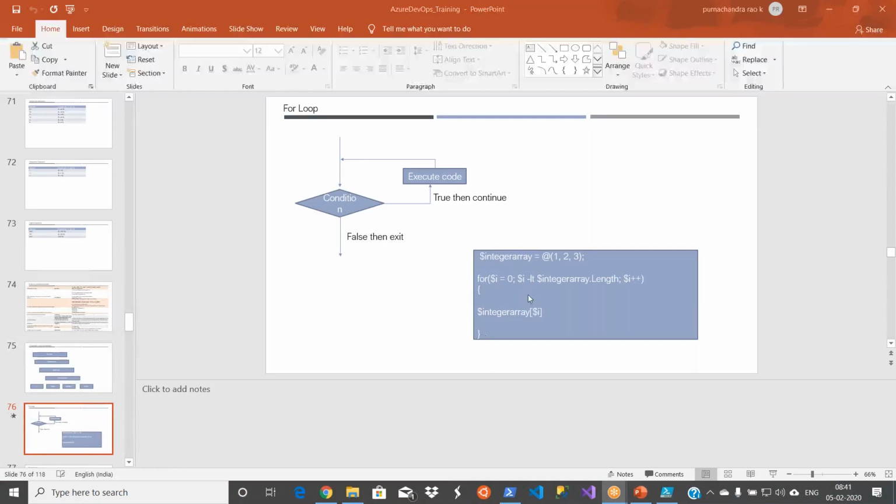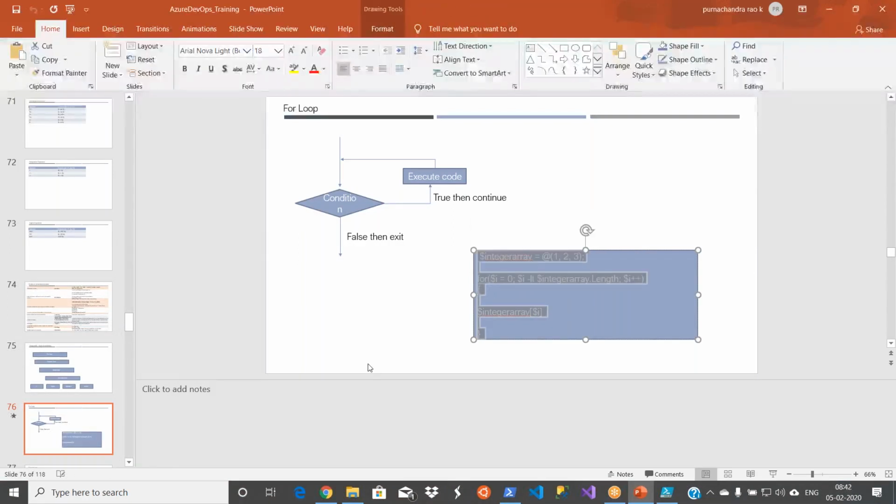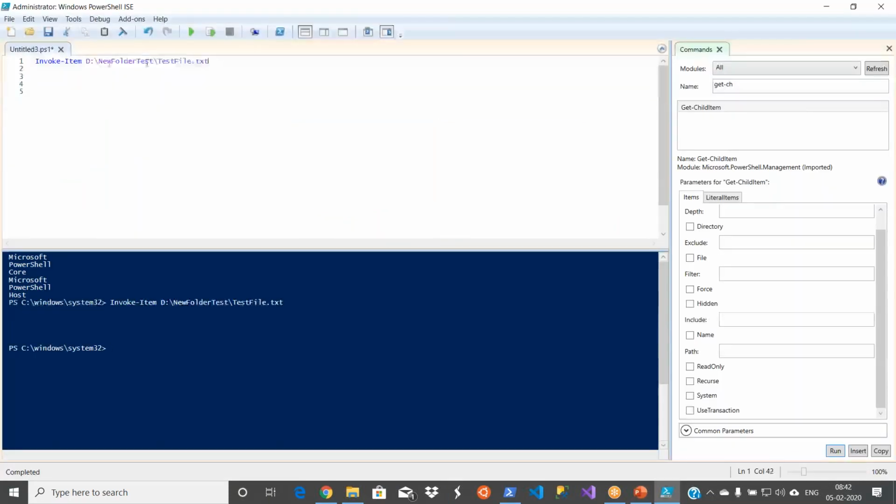So it will work as is. You simply go and copy paste the command. Let's delete it. So what have I done? I created one integer array by giving this at the rate and then values. And the syntax for your for loop is for I equal to 0. You can use any letter, it need not be I. You can use a count. Basically, it is a counter.